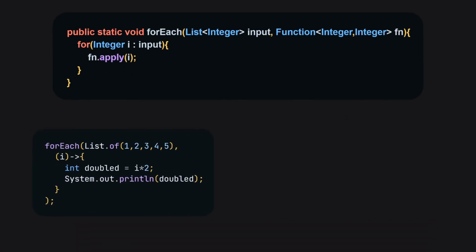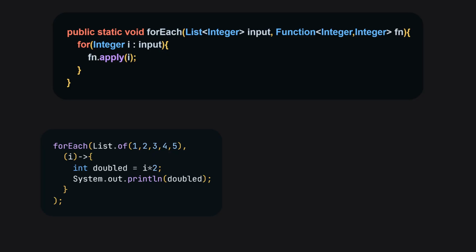Let's try and use it. This seems pretty simple. Double the number, then print it out. Let's give it a shot. We get an error. Missing return value. Well, why should we have to return? Our forEach didn't need to return, so what's up with this? Well, turns out in Java, a function is something very specific. In order to be a function, you need to take in exactly one value and return exactly one value.